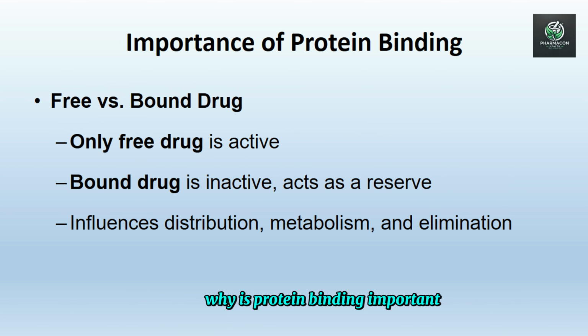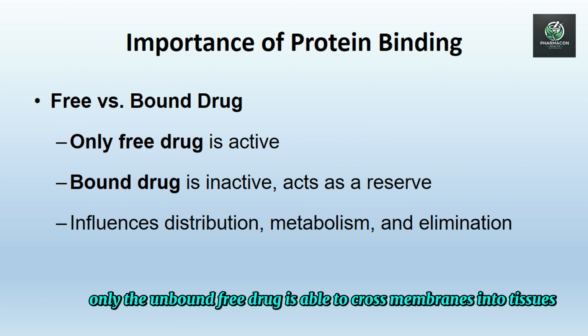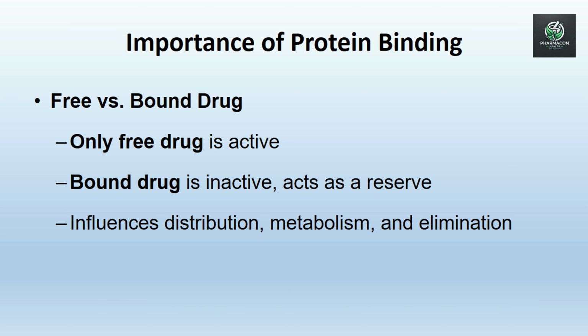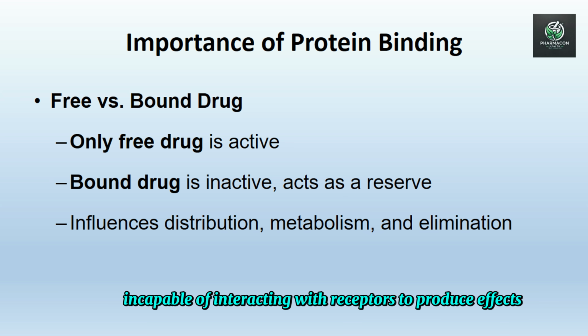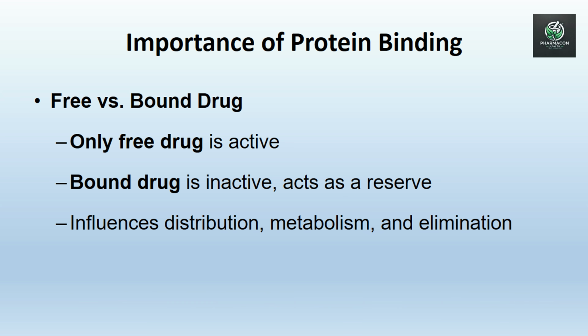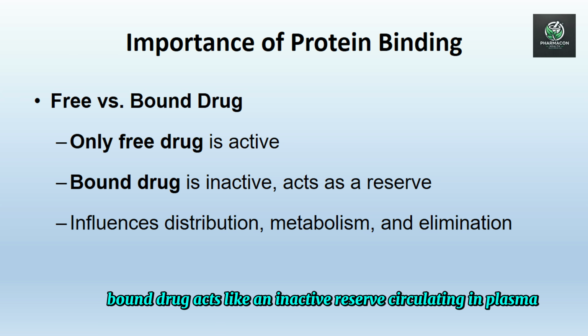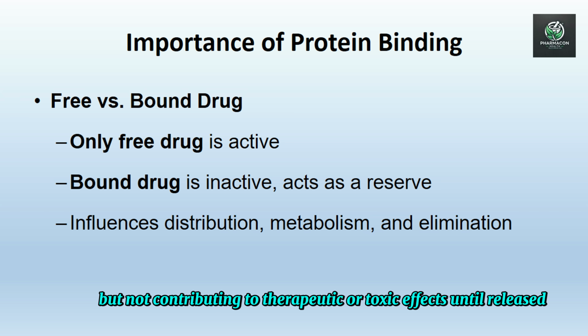Why is protein binding important? Only the unbound free drug is able to cross membranes into tissues, be available for metabolism and elimination, and interact with receptors to produce effects. Bound drug acts like an inactive reserve, circulating in plasma but not contributing to therapeutic or toxic effects until released.